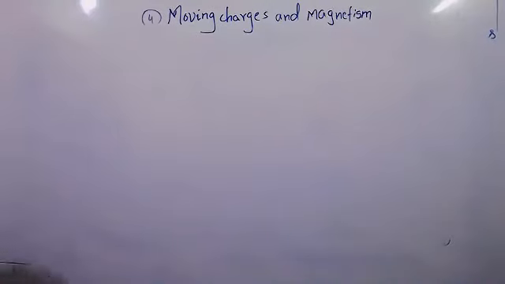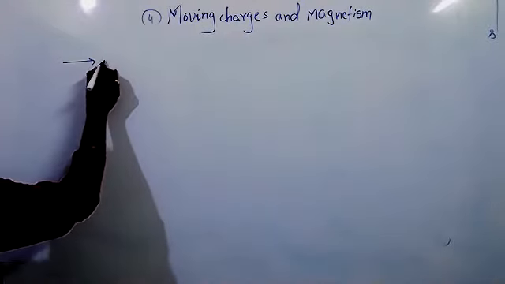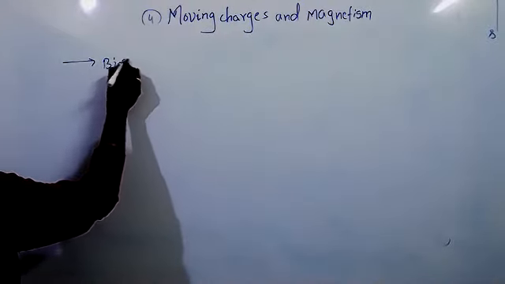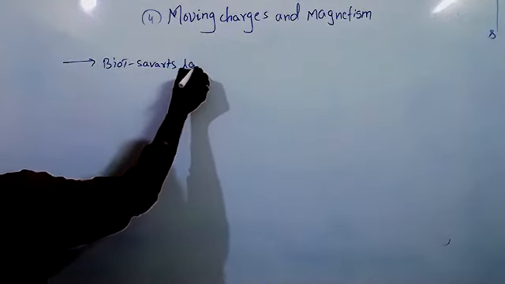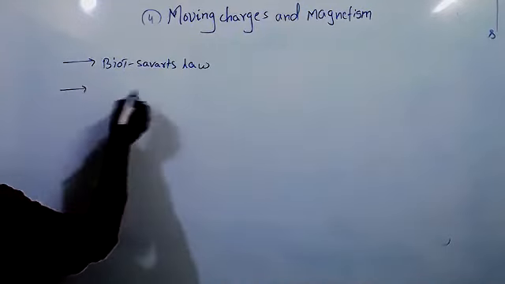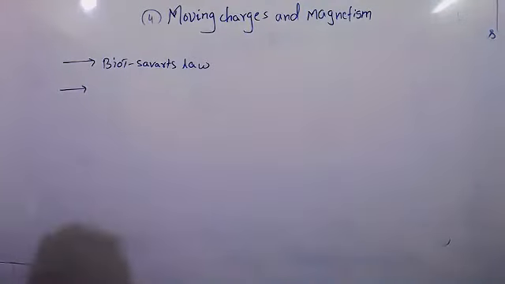Look at this, today what we have discussed: Biot-Savart's law. Everyone, did you understand Biot-Savart's law? What is the use of the Biot-Savart's law? Yes, sir, to find the direction of the magnetic field.